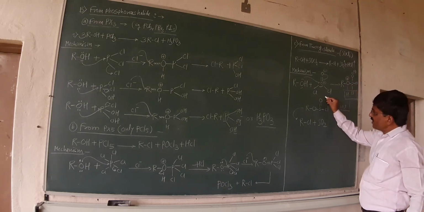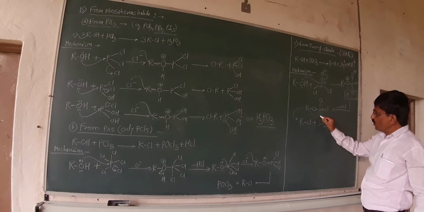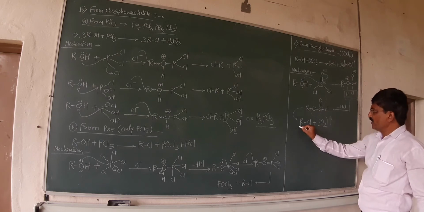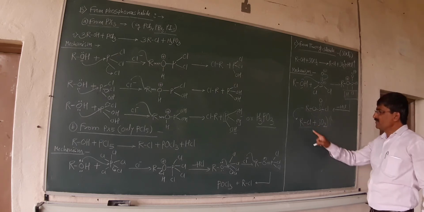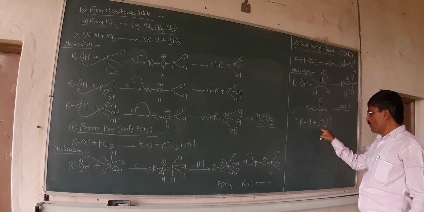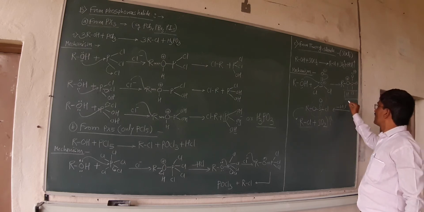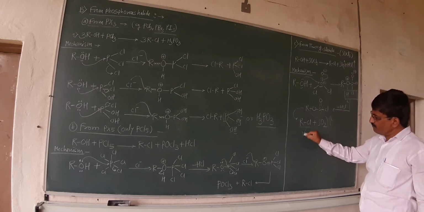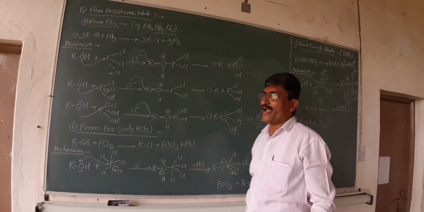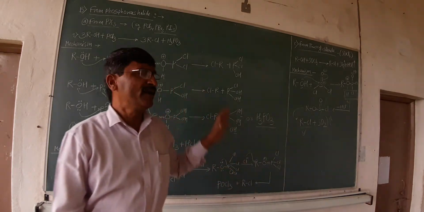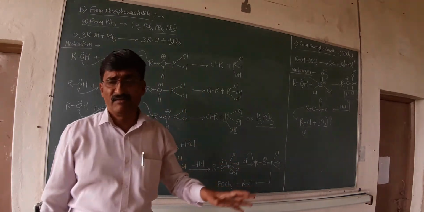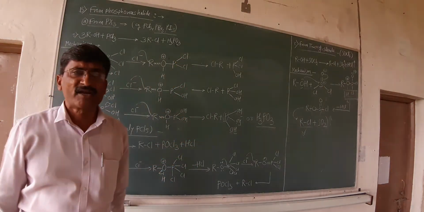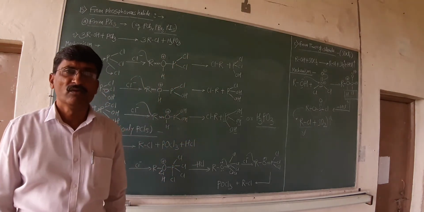What happened in the next step? SO2 is formed in the gaseous phase and gets eliminated, and the chlorine binds again in order to form RCl. That means the formation of the alkyl halide along with the elimination of SO2 as well as the elimination of the HCl in the gaseous phase. It is possible to prepare the pure alkyl halide, and that's why that particular process is more beneficial in order to prepare alkyl halide by the action of thionyl chloride on alcohol. Thank you.